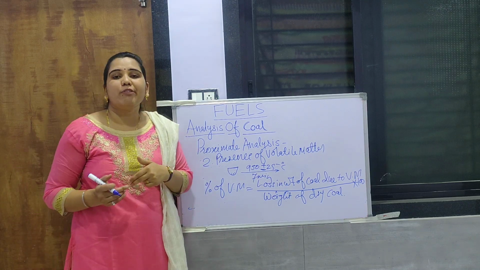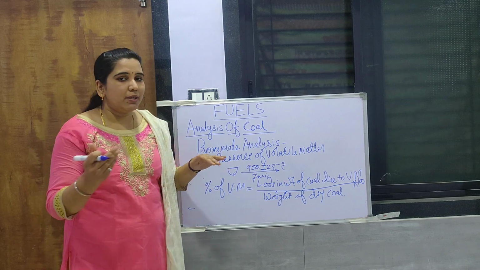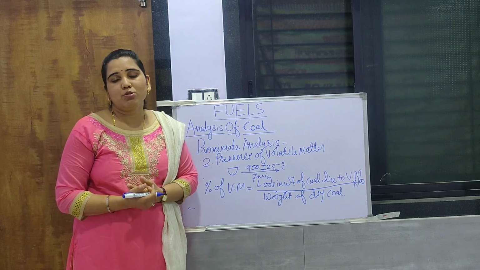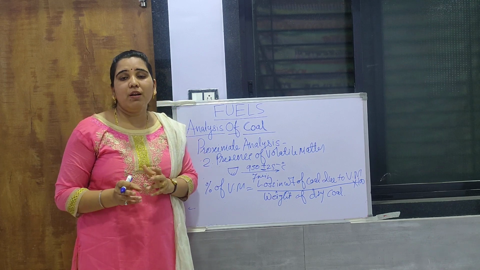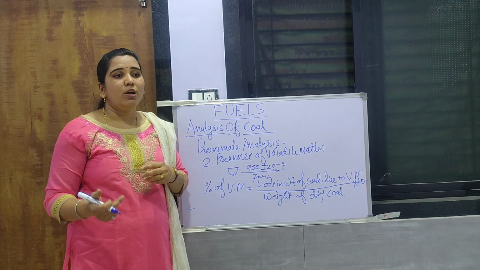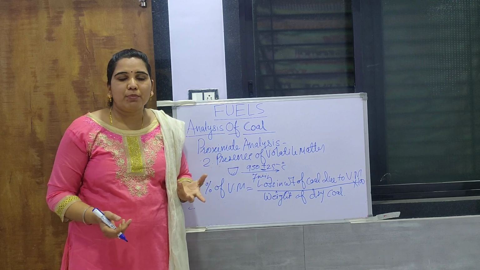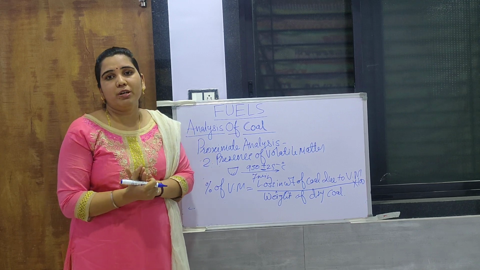Now we will see its significance. If we want to see the significance, volatile matter is nothing but, as I already said, presence of gases, whether those gases are combustible or non-combustible. Whenever the volatile matter is more in the sample of coal, it gives a very sooty flame and more smoke. So due to that, there is a hindrance to the burning process.